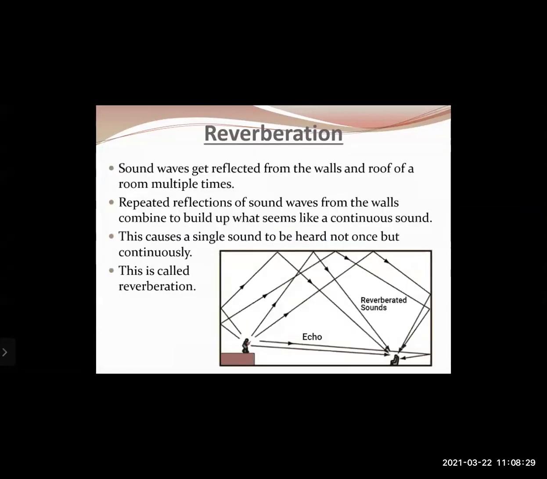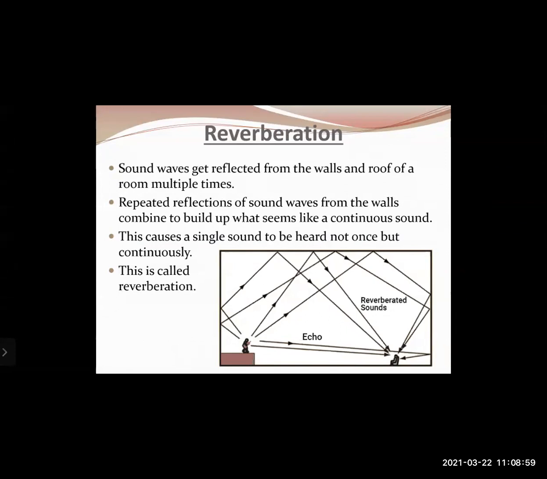Now, sound waves get reflected from the walls and roof of a room multiple times. Repeated reflections of the sound waves from the walls combine to build up what seems like a continuous sound. Now this is because of the continuous reflections from the various surfaces. This causes a single sound to be heard not once but continuously because of multiple reflections from different surfaces, and this is called reverberation.